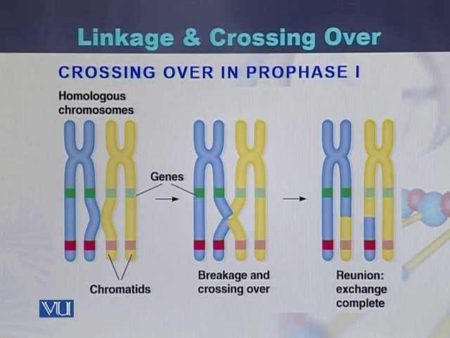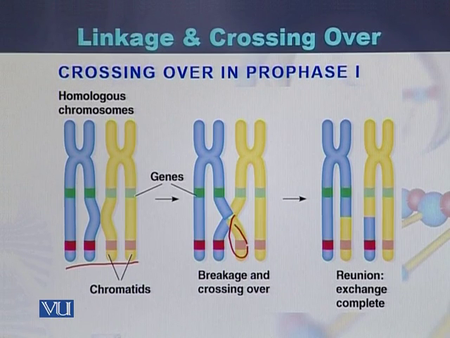In this diagram, we can also see how homologous chromosomes exchange their fragments. This is a pair of homologous chromosomes. These are the chromatids, and during prophase 1 of meiosis, they break and cross over their fragments.